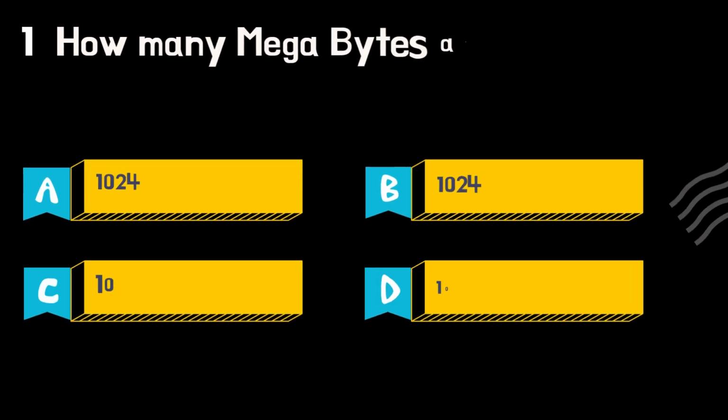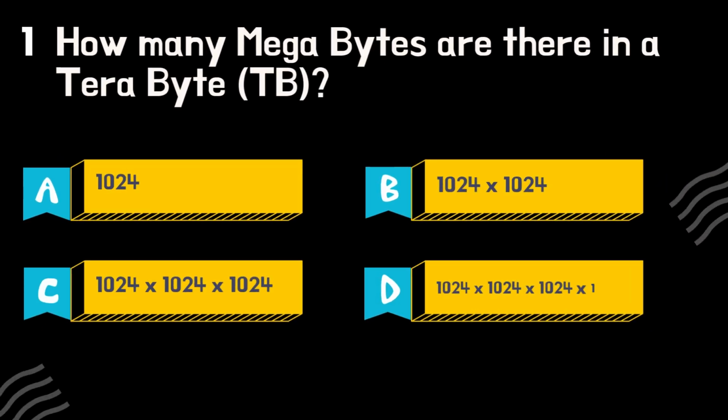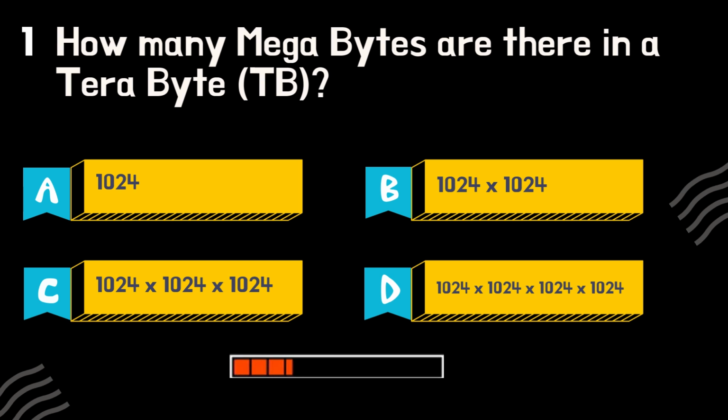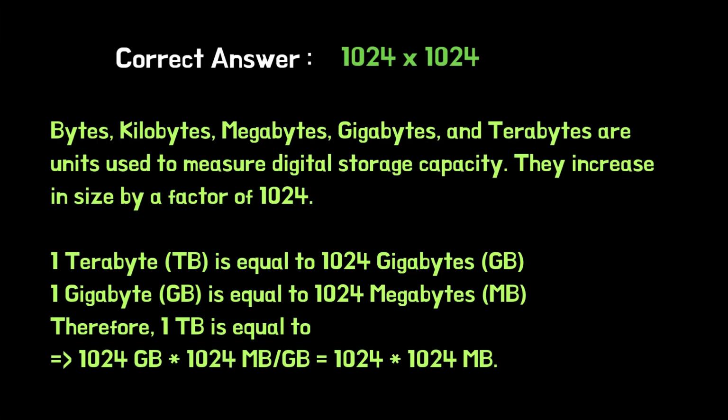How many megabytes are there in a terabyte, TB? Bytes, kilobytes, megabytes, gigabytes, and terabytes are units used to measure digital storage capacity. They increase in size by a factor of 1024.